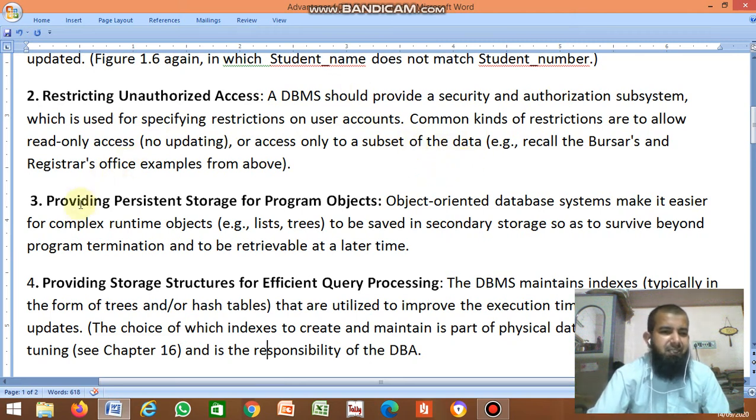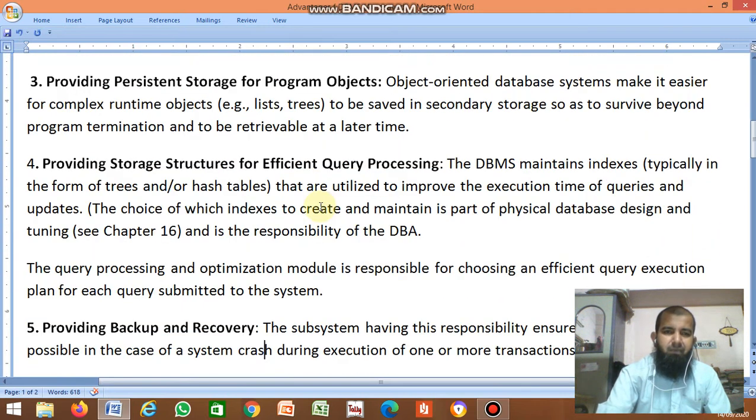The third advantage is providing persistent storage for program objects. Object-oriented database systems make it easier for complex runtime objects, such as lists and trees, to be saved in secondary storage so as to survive beyond program termination and to be retrievable at a later time.